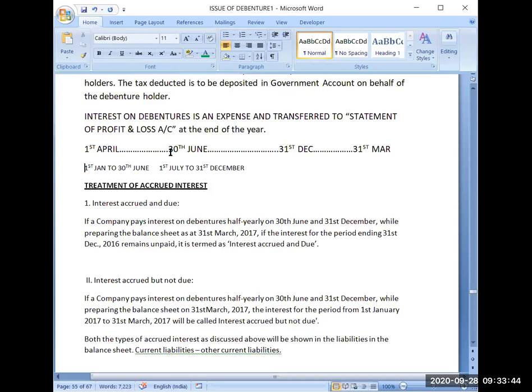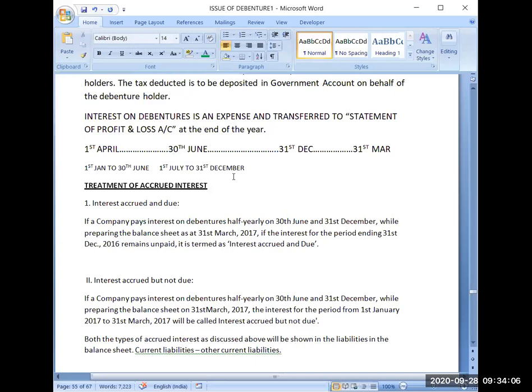Now what will happen? The first due date of the interest is 30th June. Suppose I have paid 5,000 here. Now from 1st July to 31st December, 5,000 I have to pay on 31st December. But somehow I have not paid this 5,000. We can use any dates.